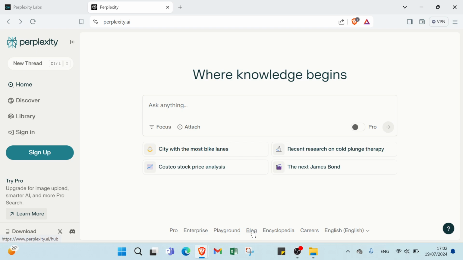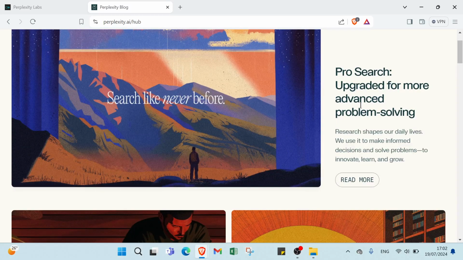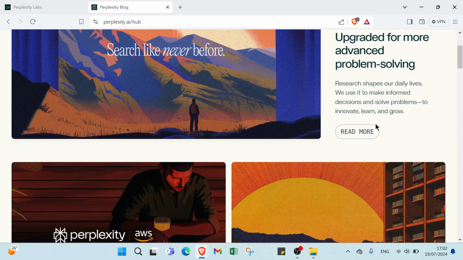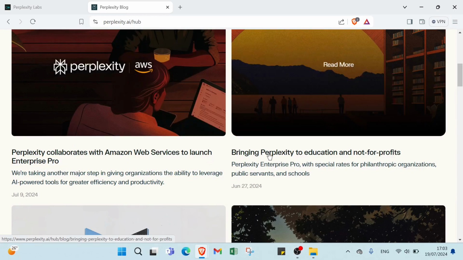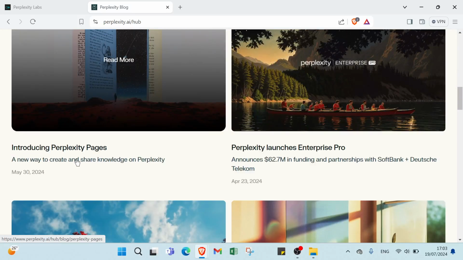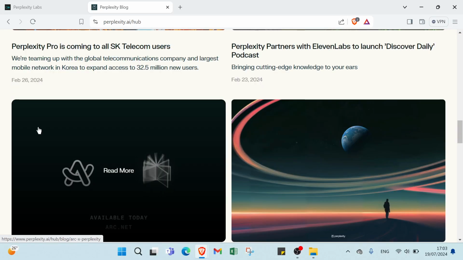Then we have Blog. We have browsers upgraded for more advanced problem solving. Research shapes our daily lives. We use it to make informed decisions and solve problems, to innovate, learn, and grow. Here we have Perplexity collaborates with Amazon Web Services to launch Enterprise Pro, bringing Perplexity to education and nonprofit. Then introducing Perplexity Pages, Perplexity launches Enterprise Pro, and the various